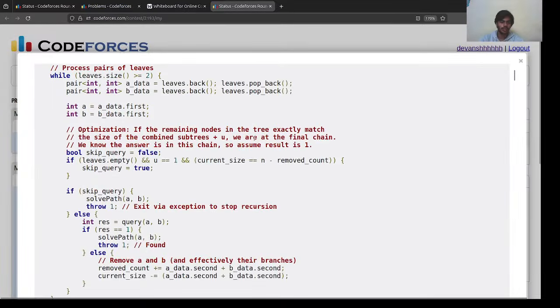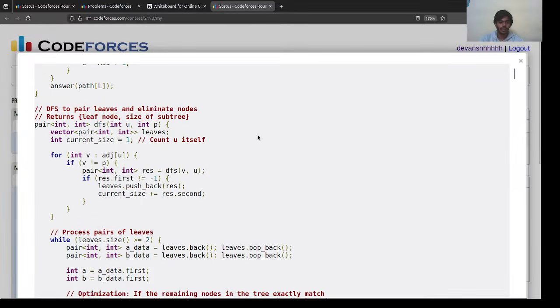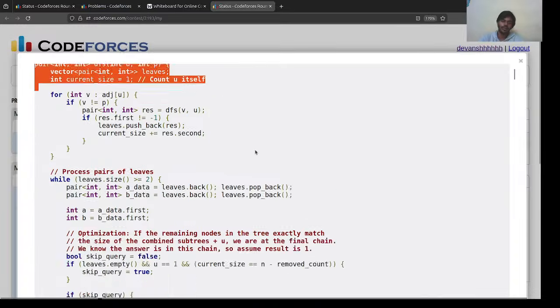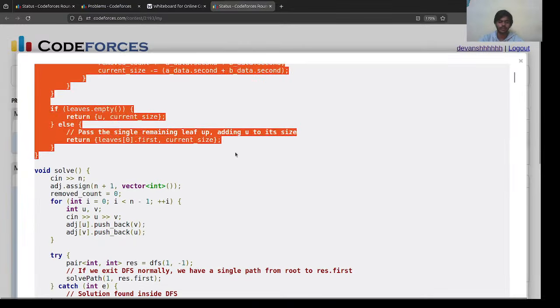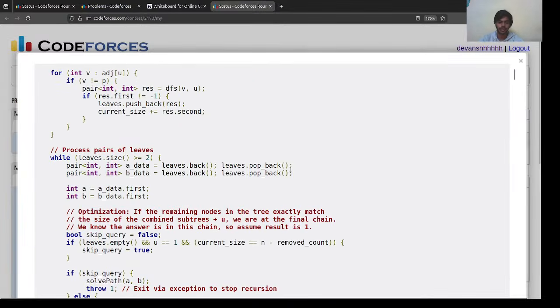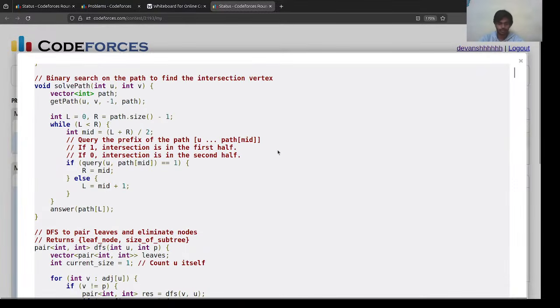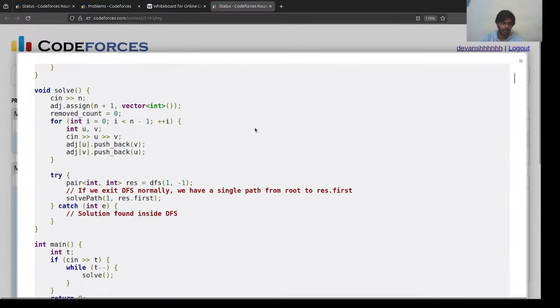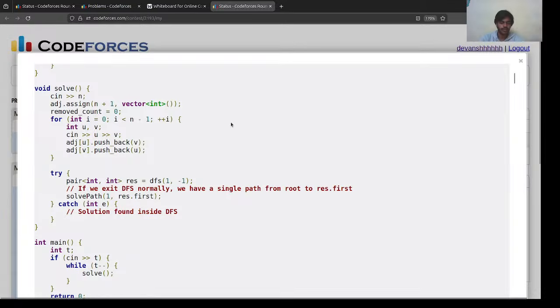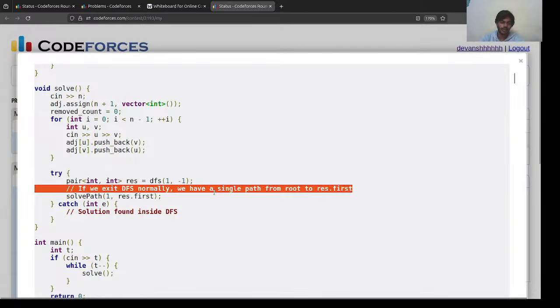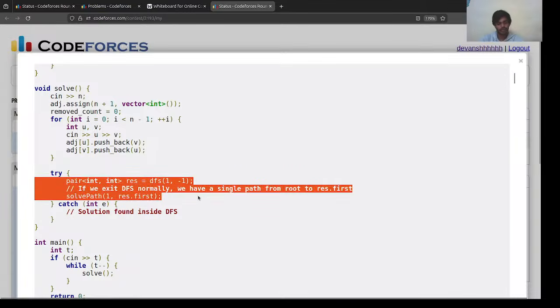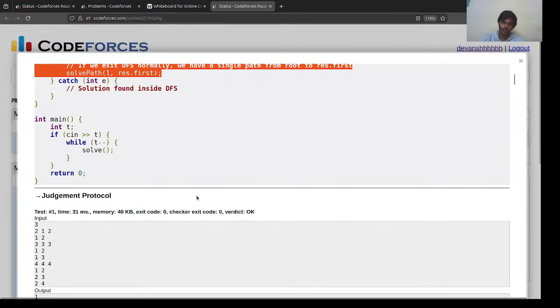So again, there are a couple of things that we could do. It's the same thing again and again. We make pairs, we then solve, and then we move forward.